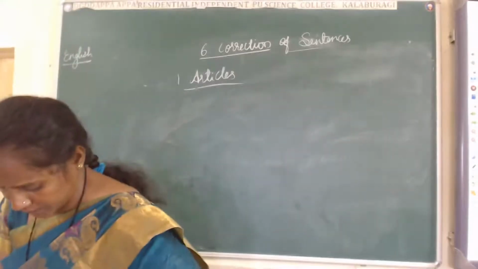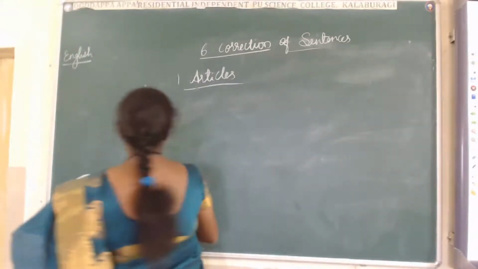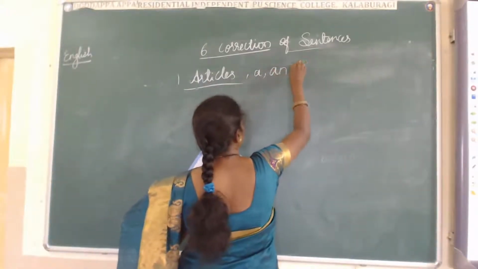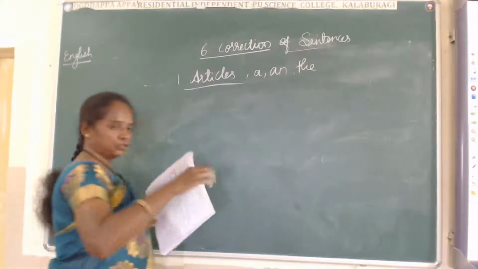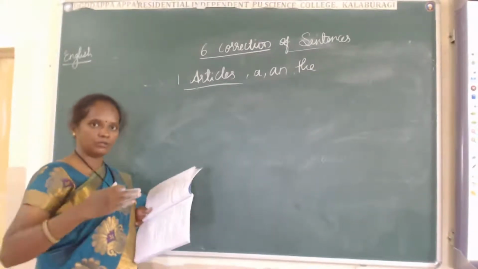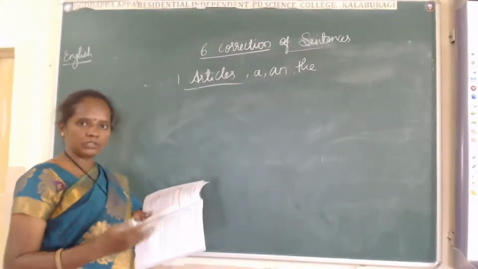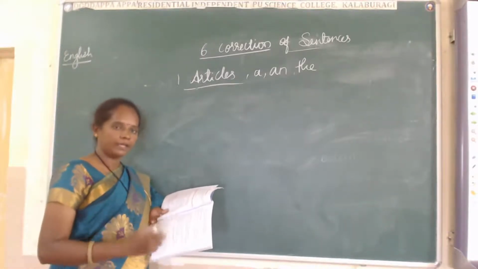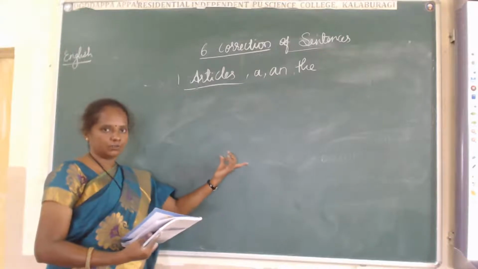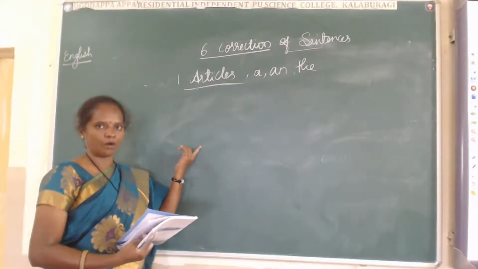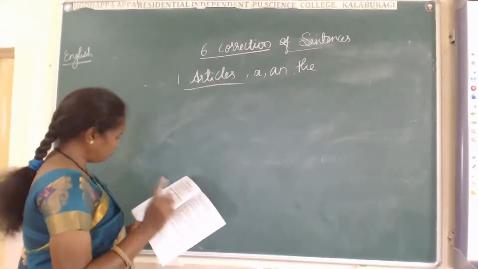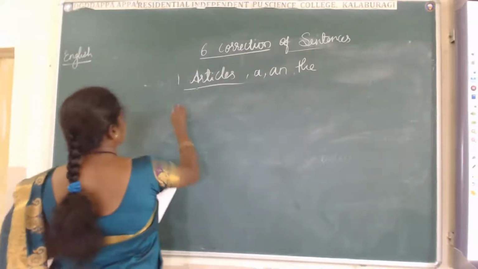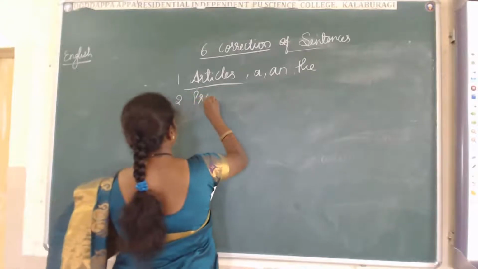These are the articles. Where we have to use A and an: for the vowel sounds we use an, and for the consonant sounds we use A. But for European, we are using A here, not an. You have to remember. Next, the second one, prepositions.